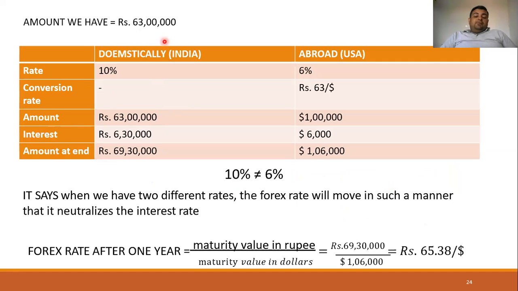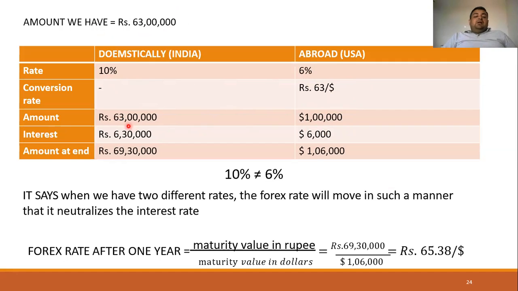A person has an amount for investment of 63 lakhs. If an Indian investor has to invest rupees 63 lakhs in a portfolio, or has deposited that in the bank for the return, what will happen? For example, the rates are 10% and 6%, and the conversion rate is rupees 63 per USD. Here the amount is 63 lakhs, and with this we can buy 1 lakh dollars at the rate of rupees 63 per dollar. So now what will happen?